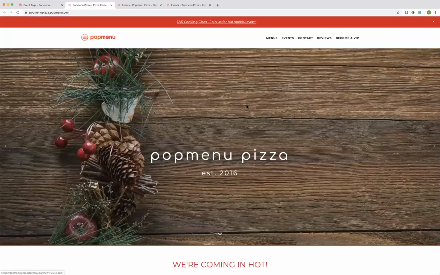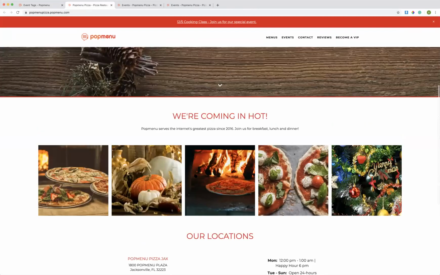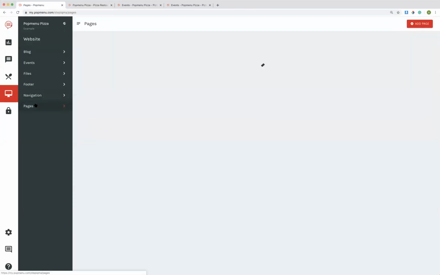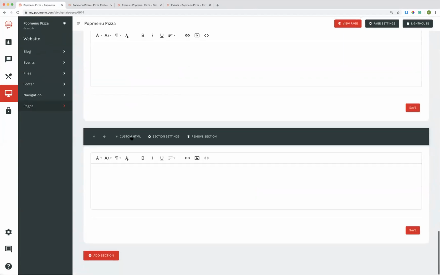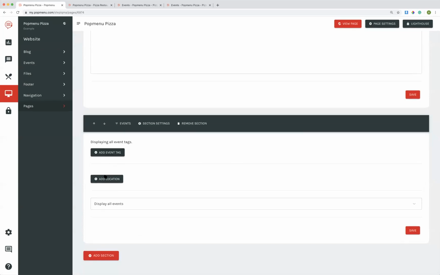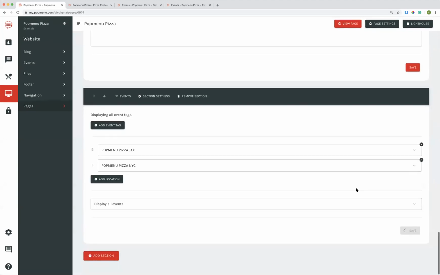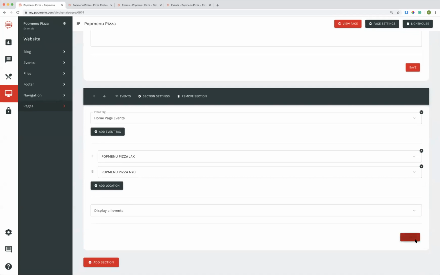So let's see my homepage. Let's say I want to add a new event section above or below this gallery. So what I can do is click pages. I'm going to select my home page, and then add a new section to my home page. I will select the event section. I will link my locations and press save. And I also want to add homepage events here.